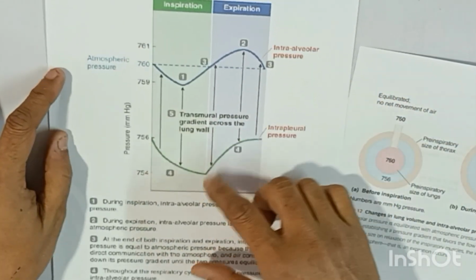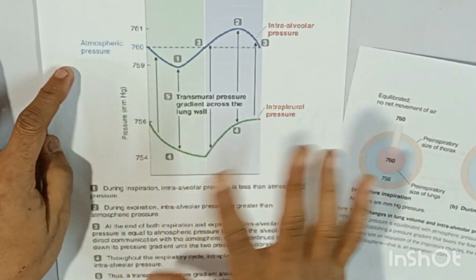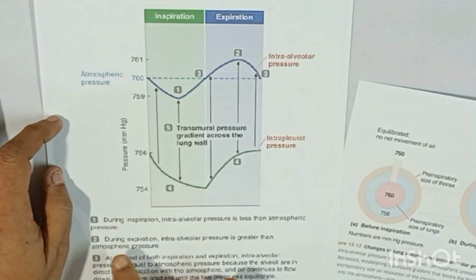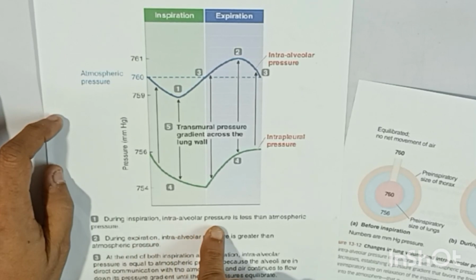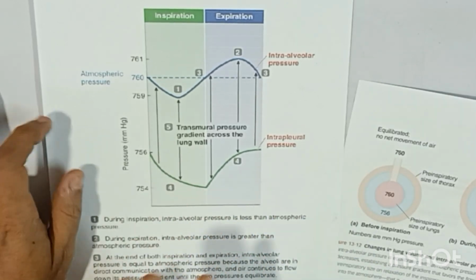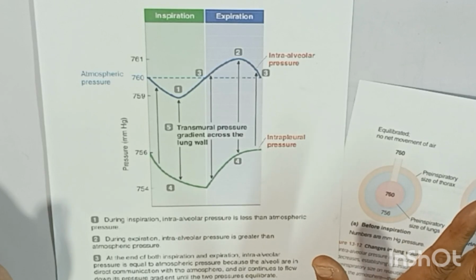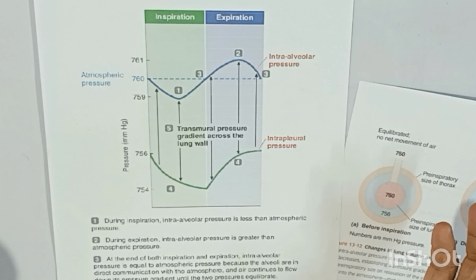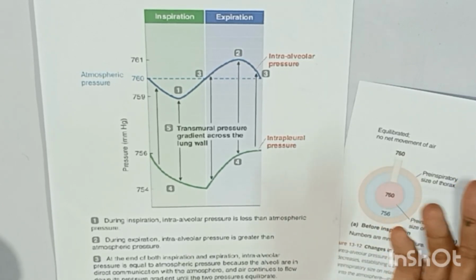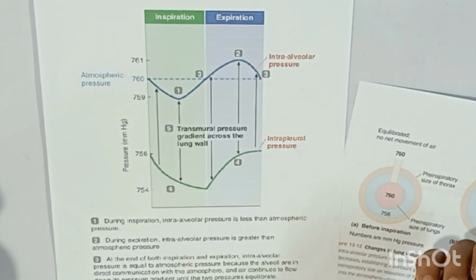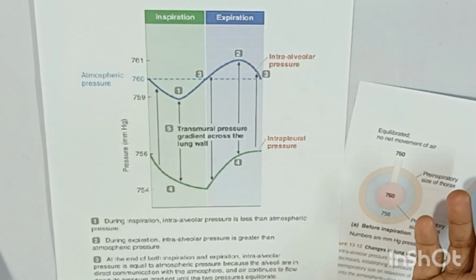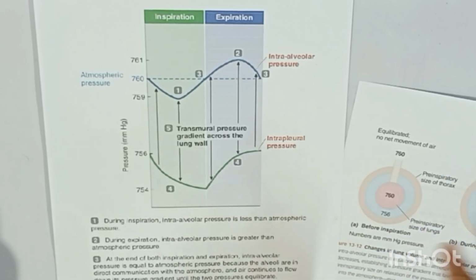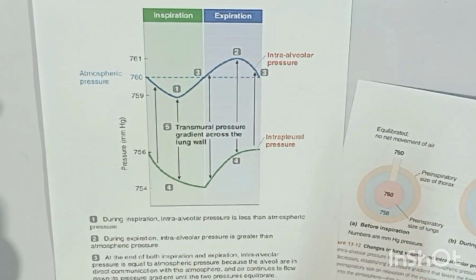So I'll read out a few points of this curve from the book. During inspiration, intra-alveolar pressure is less than atmospheric pressure. This is a very fine point. So the air comes in, otherwise air will not get inside. During expiration, intra-alveolar pressure is greater than atmospheric pressure. Expiration happens because the pressure inside the lung is greater than the atmospheric pressure.